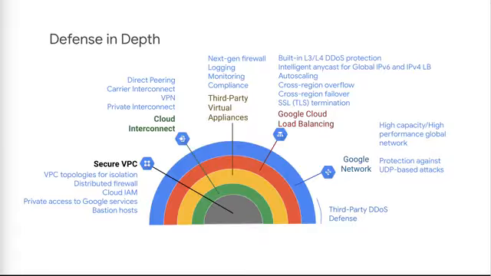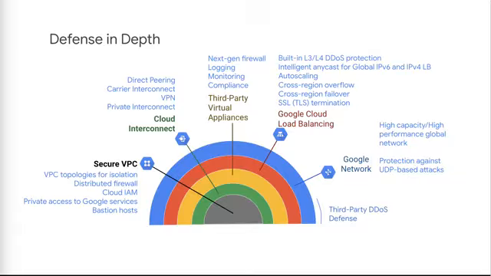Secure VPC. Identify optimal VPC topology, deploy distributed firewalls, control access with IAM permissions, avoid adding public IPs to instances, access Google services internally. Cloud Interconnect. Connect securely to on-prem or other cloud deployments. Private interconnect, carrier interconnect, direct peering, VPN.